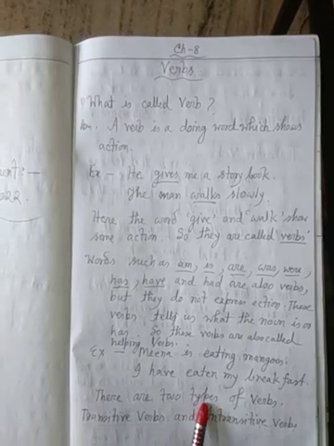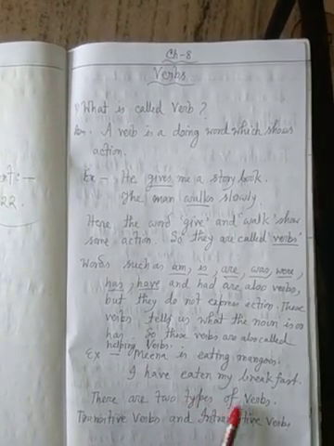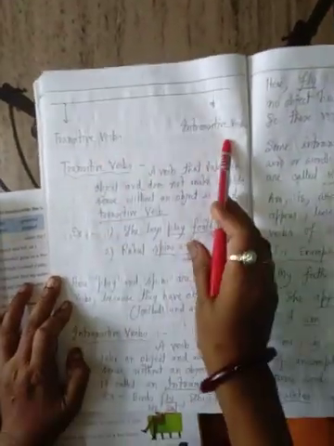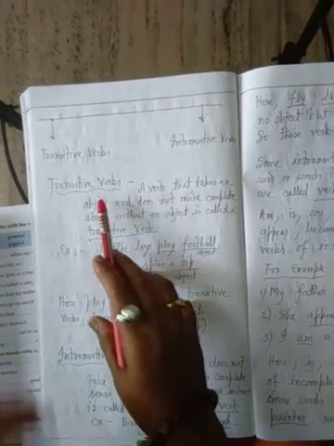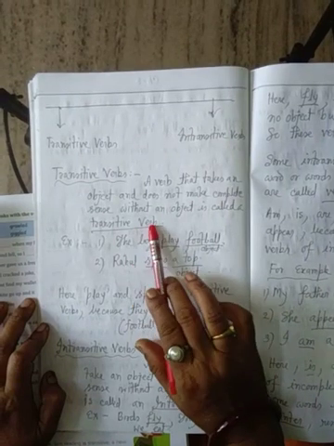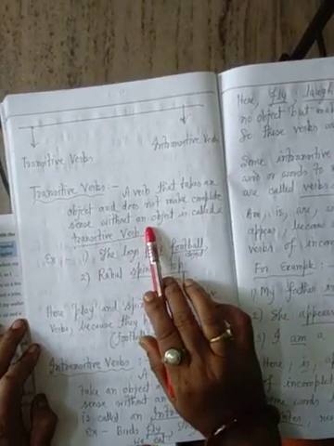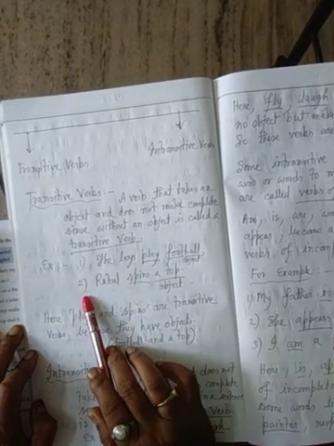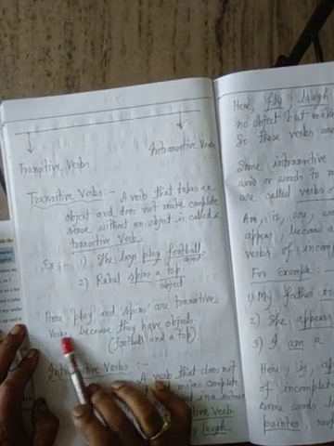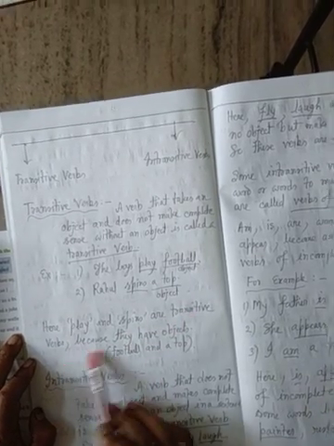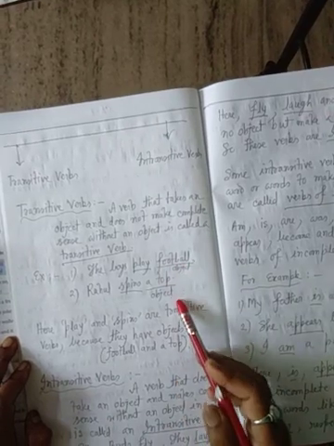There are two types of verbs, transitive verb and intransitive verb. What are called transitive verbs? A verb that takes an object and does not make complete sense without an object is called a transitive verb. Example: the boys play football. Number two, Rahul spins a top. Here play and spins are